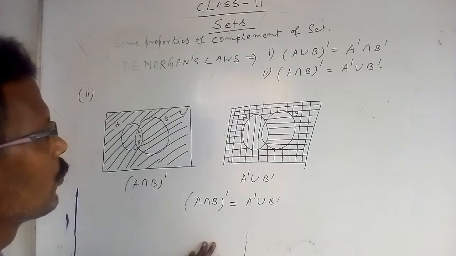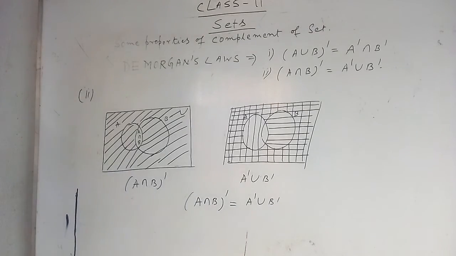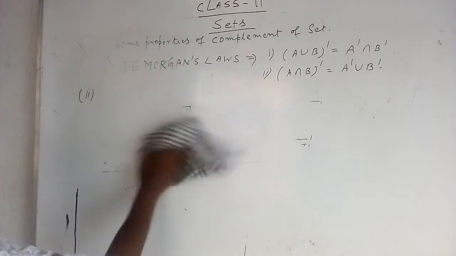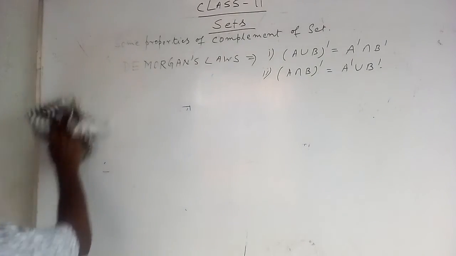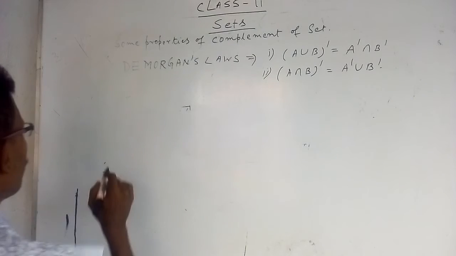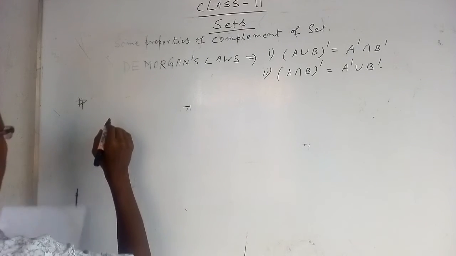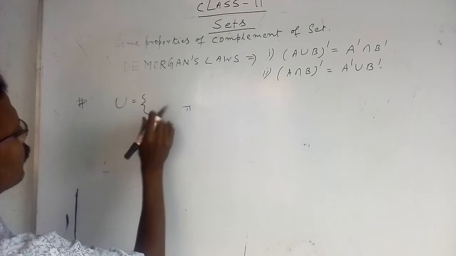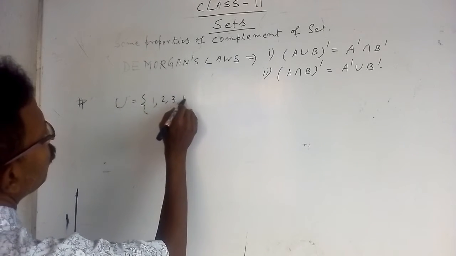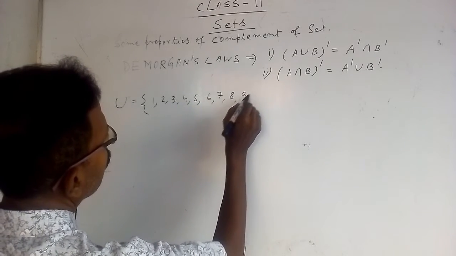Okay, now we are going to discuss one mathematical example. Here it is given that the universal set is 1 to 9: 1, 2, 3, 4, 5, 6, 7, 8, 9.